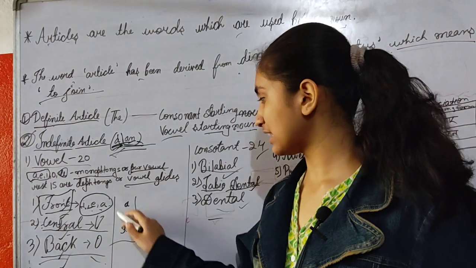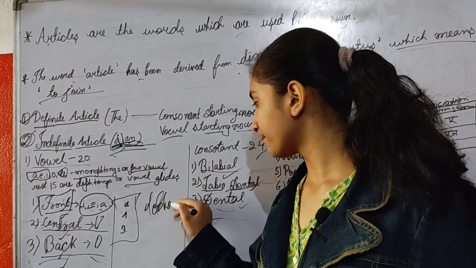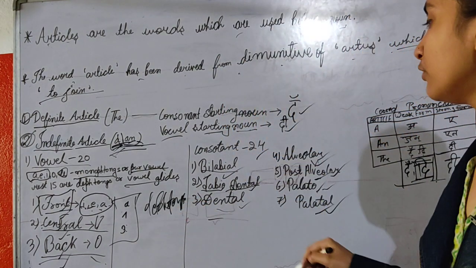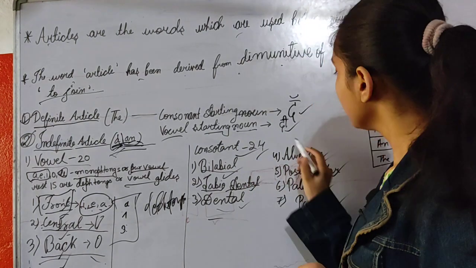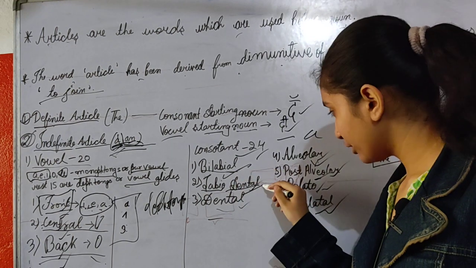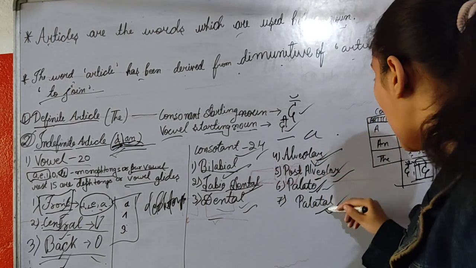These are the three examples of the diphthongs. Okay. Now let's move to the consonants. There are 24 types of consonants, before which a is used. Bilabial, labiodental, dental, alveolar, post-alveolar, palatal, and velar.